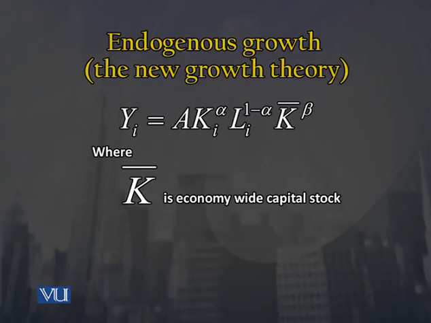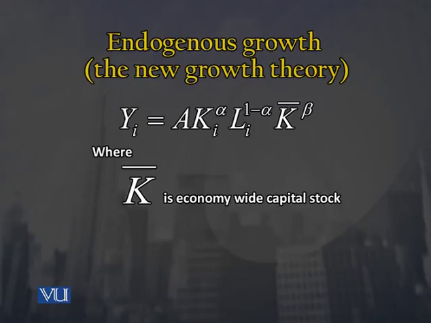You would have noticed that in all the examples of production functions or Cobb-Douglas production functions that we have discussed so far, K bar was not there. So it is important here to understand what is meant by this K bar raised to the power beta. K bar is the economy-wide capital stock. So we are taking it as, like I just told you, whatever is happening in an economy has got some positive spillover effects.